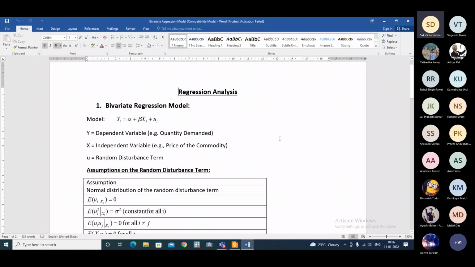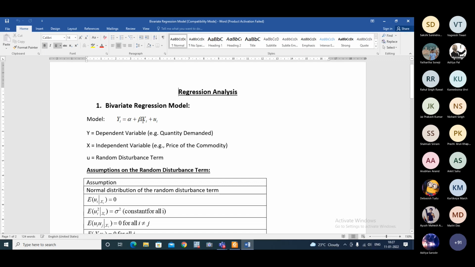So yesterday, if you can recall, we talked about this model: Yi equals alpha plus beta xi plus ui. As I told you yesterday, yi is basically the dependent variable, for example, quantity demanded for a commodity.